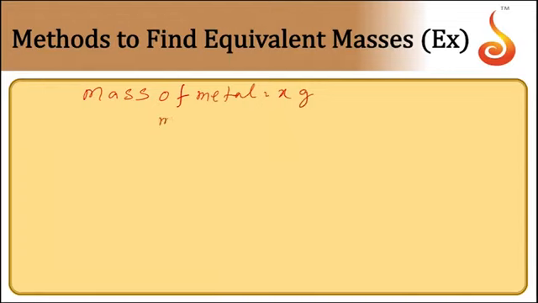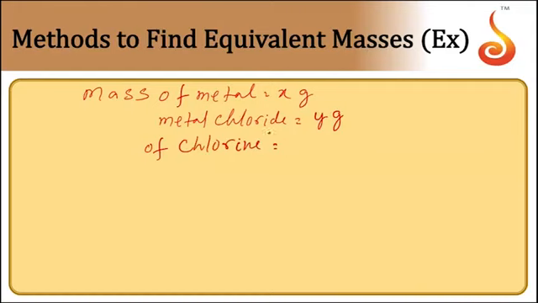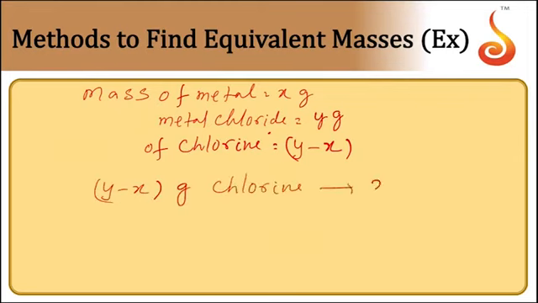Mass of metal chloride is equal to y grams. Mass of chlorine is equal to metal chloride minus metal. So in this compound, y minus x grams of chlorine combines with x grams of metal.